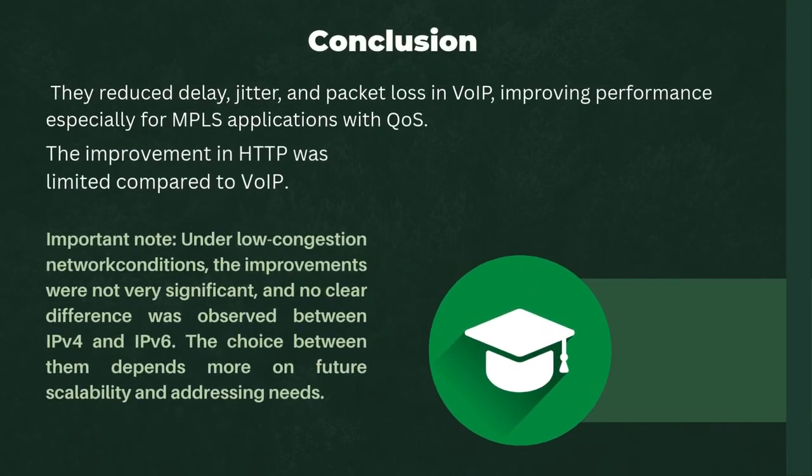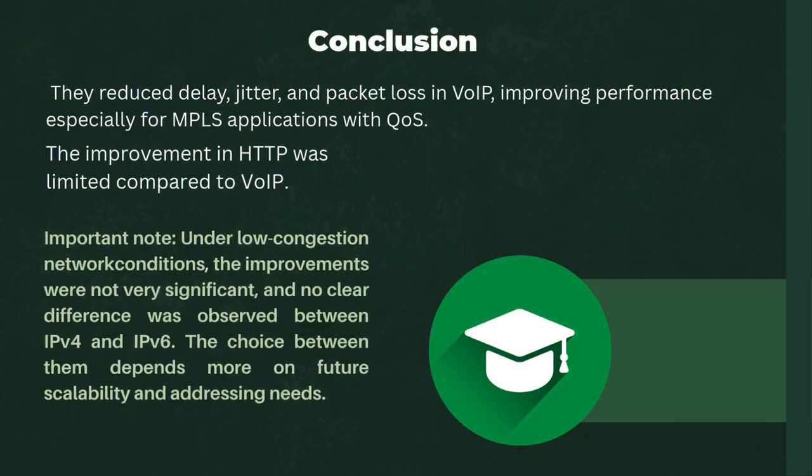Conclusion: they reduced delay, jitter, and packet loss in VoIP, improving performance especially for MPLS applications with QoS. The improvement in HTTP was limited compared to VoIP. Important note: under low congestion network conditions, the improvements were not very significant, and no clear difference was observed between IPv4 and IPv6. The choice between them depends more on future scalability and addressing needs.